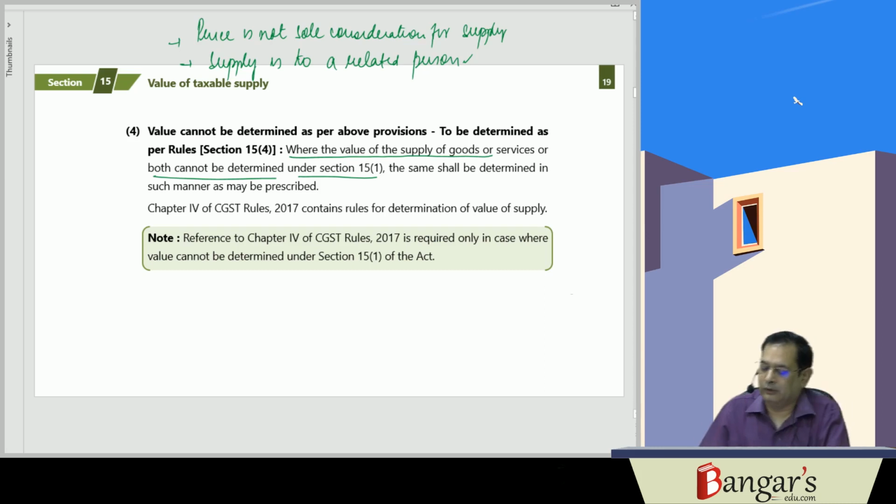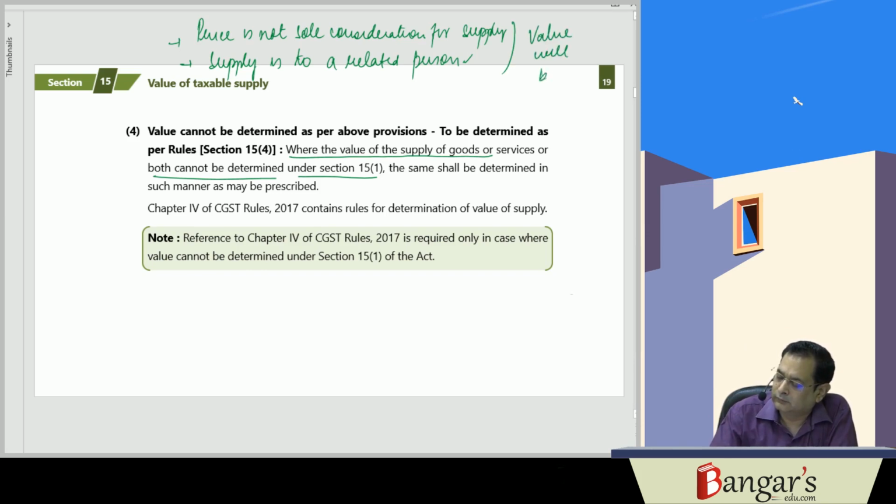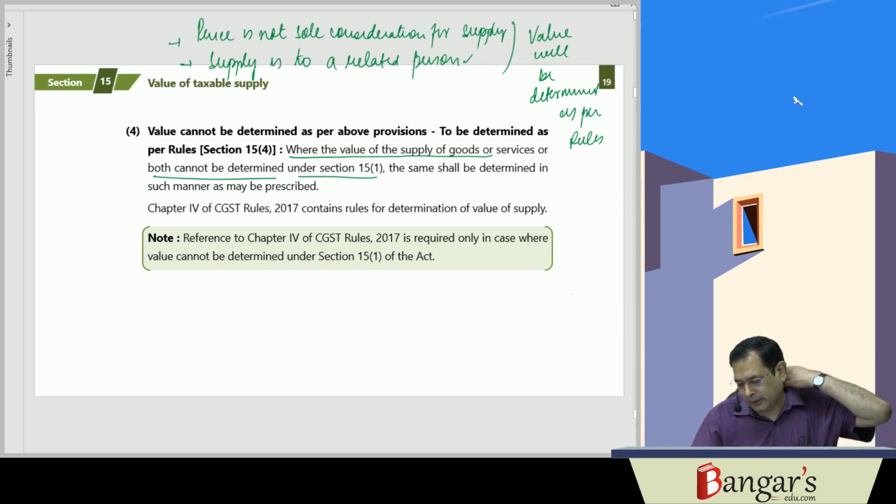In such a case, supplies to, say, a related person, the value will be determined as per the rules. The value will be determined as per the rules.